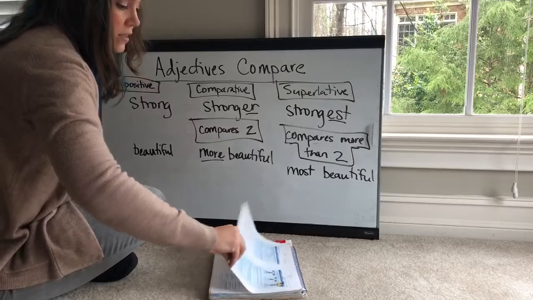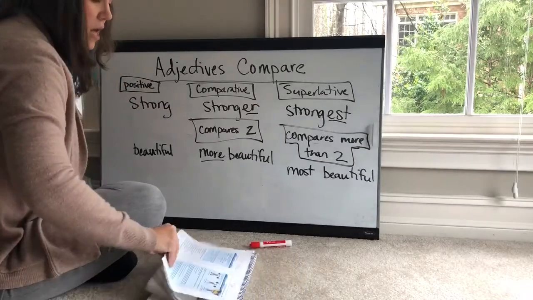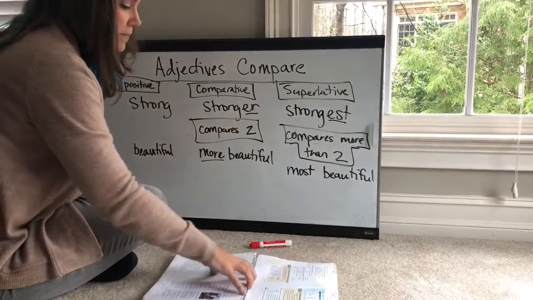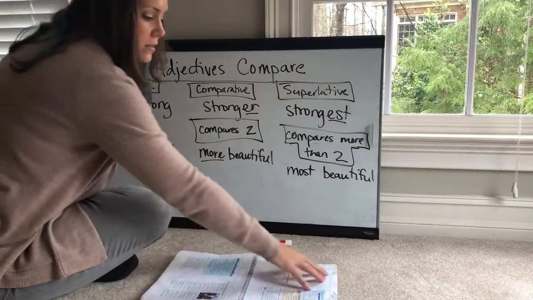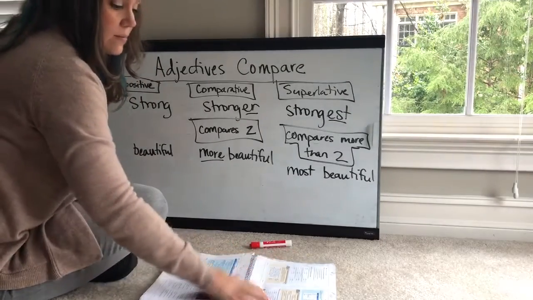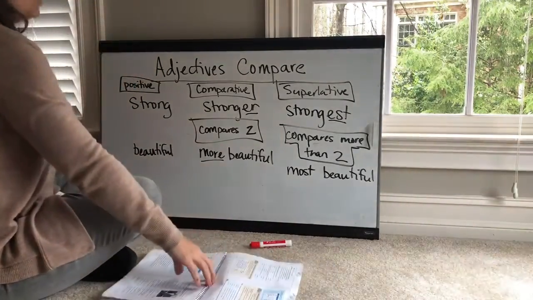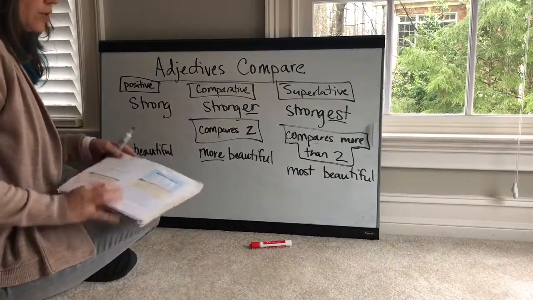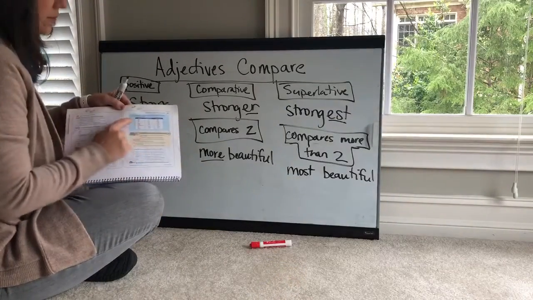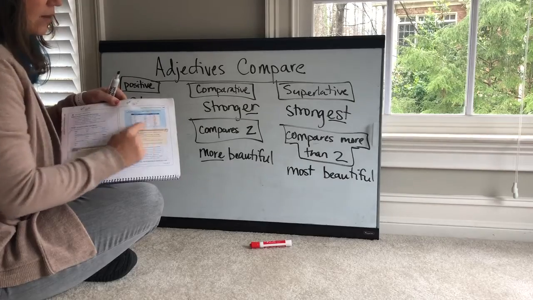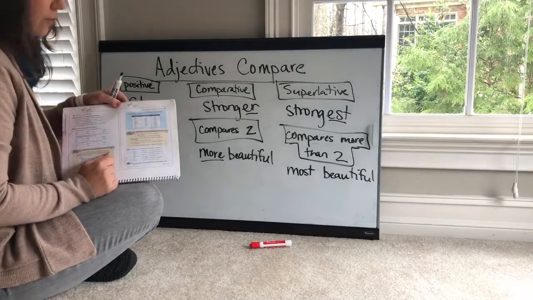Now, that is the lesson on page 207. You should have your book if you don't already. On page 208 is a little bit of practice with that. Same thing with 209. On page 209, they give you a chart with some common adjectives and what they look like in the superlative form.